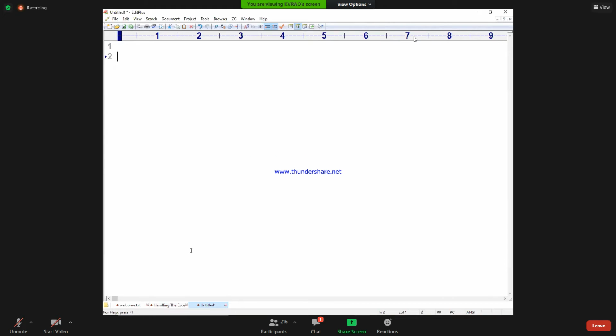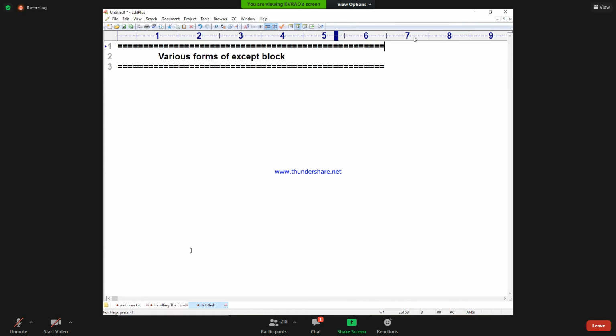Now I am going for various forms of except block. So far you have seen only the plain except block. We have seen that we just come out of the situation. Except block is meant for what? Except block is used for what purpose? Exception handling.